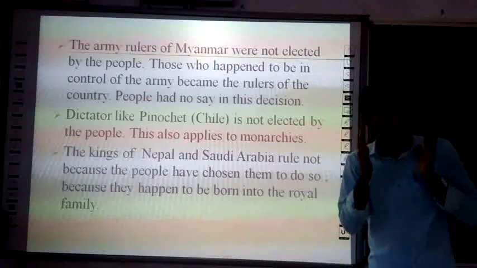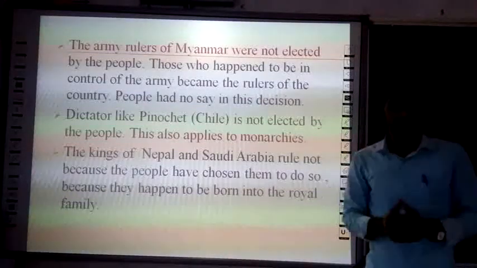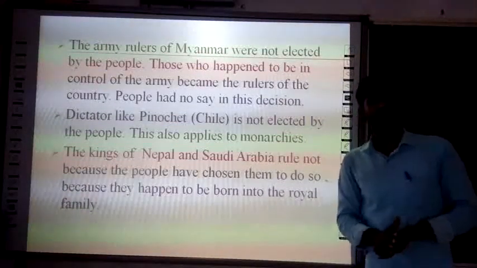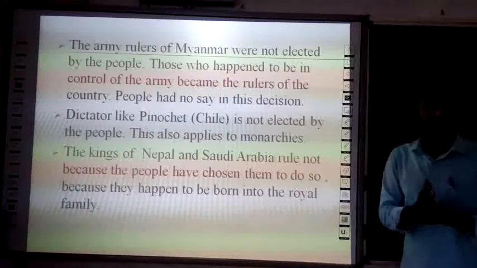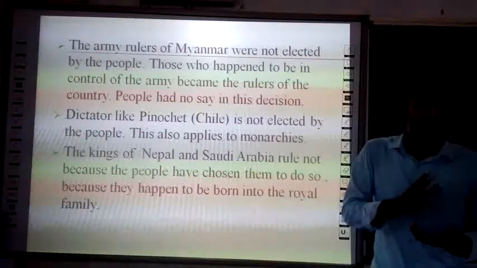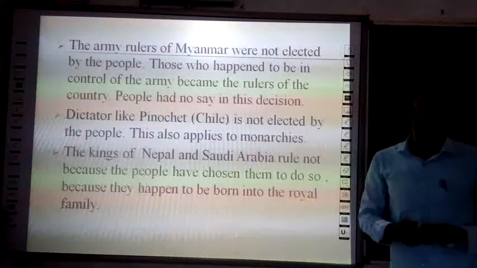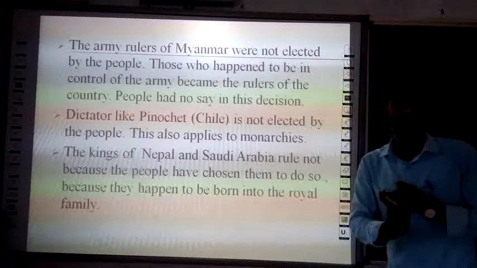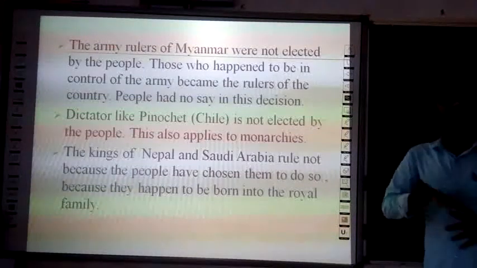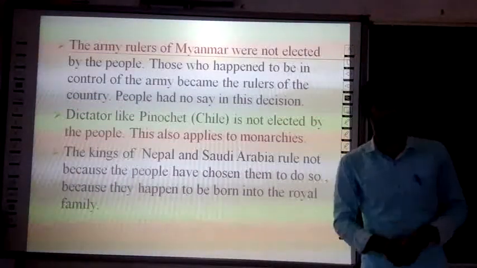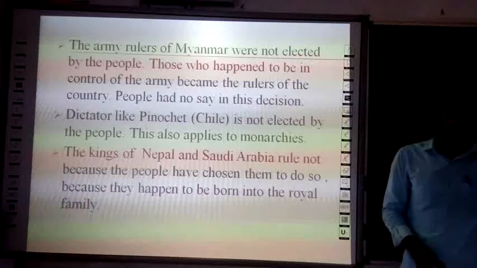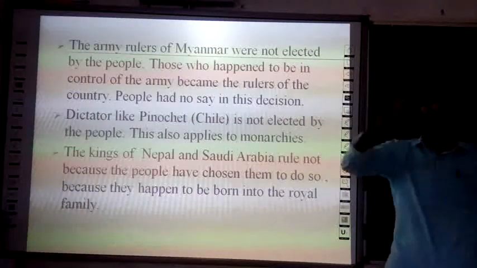Now students, let us learn the features of democracy. Actually, the simple definition of democracy raises many questions. It raises the questions: who are the people? Who are the electors? Who are the rulers? And so on. So now let us understand the features of democratic countries, and simultaneously we are going to learn about non-democratic countries.